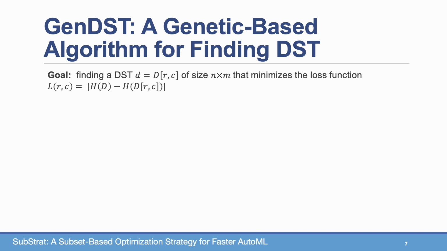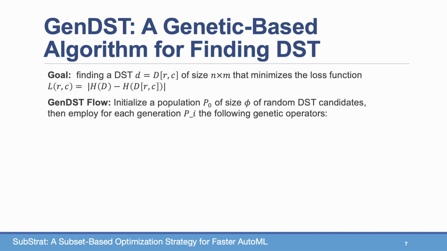Unfortunately, as we select both rows and columns here, there is no easy optimization shortcut. We therefore propose GenDST, a genetic-based algorithm for finding a data subset. The goal of GenDST is to find a subset that minimizes the dataset entropy difference between the full dataset and the small subset. GenDST works as follows. First, it initializes a population P0 of random subset candidates. The population is of size 3. We then modify the population in each generation using the following 3 genetic operators.